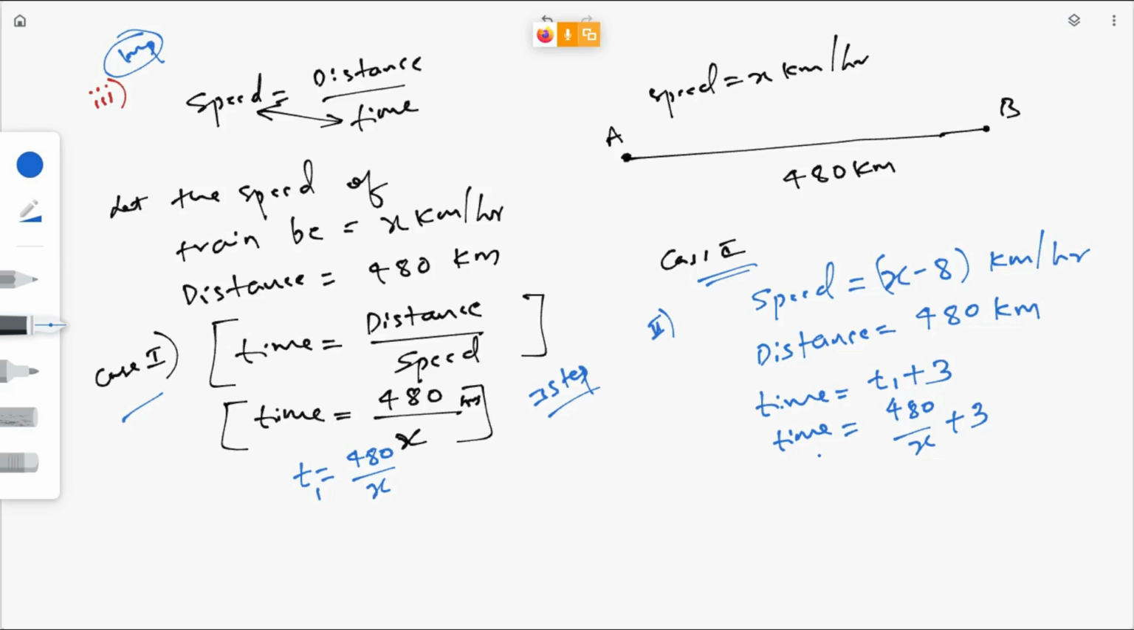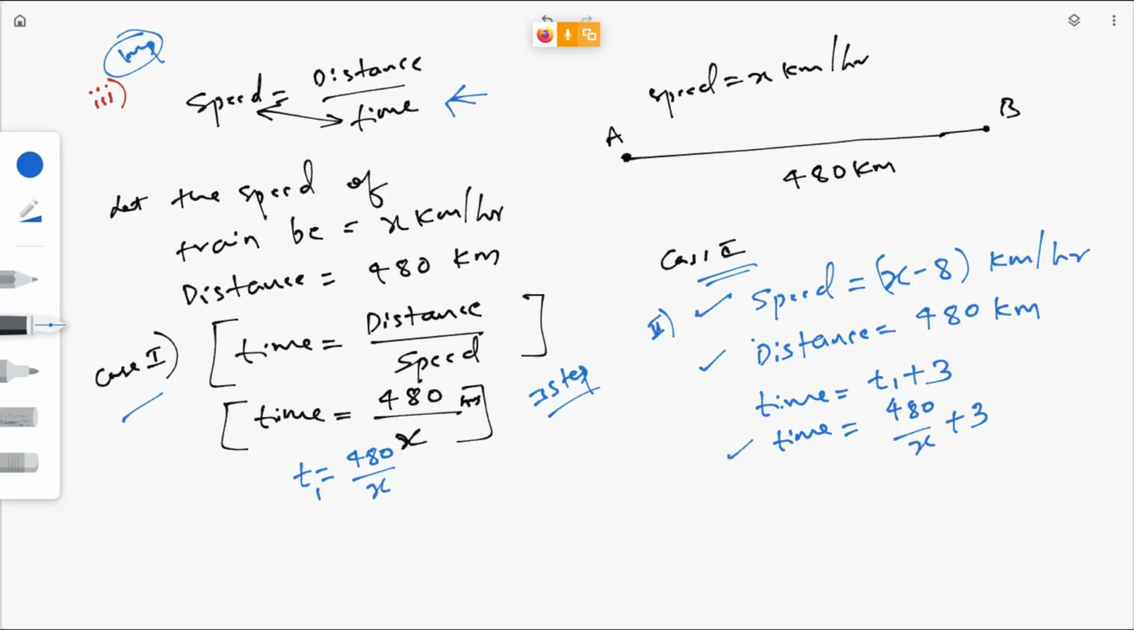The time in the second case is 3 hours more than the time in the first case. So the time in the first case, as per the formula, is 480 by x. If you substitute this t1 here, you will get 480 by x plus 3. Understood? Okay.